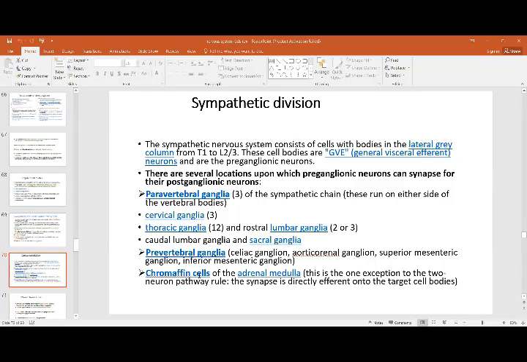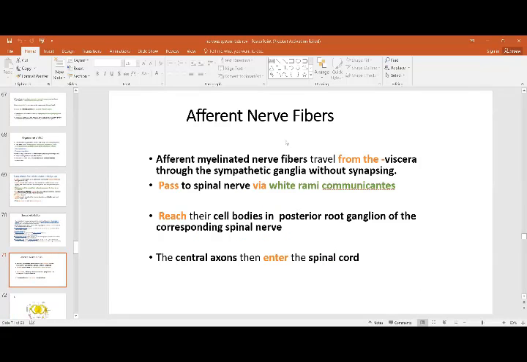Then you have the chromaffin cells. These are the areas where you have a collection of neurons in three places which have the same activity, or the same chemical transmitter released by the nerve endings. One is paravertebral on either side, then prevertebral, and then the chromaffin cells in the adrenal medulla. They also produce adrenaline and produce the same activity as the sympathetic nervous system. Then there are the afferent nerve fibers.